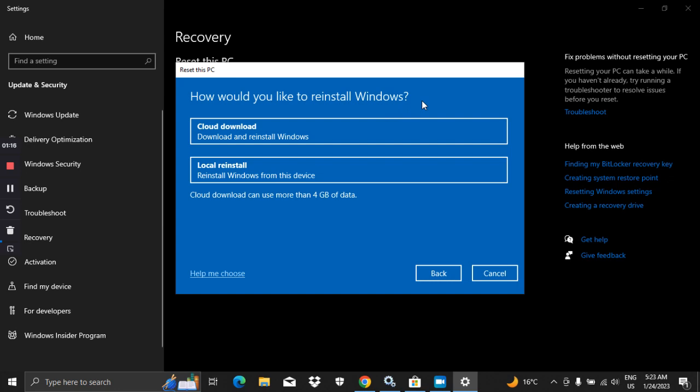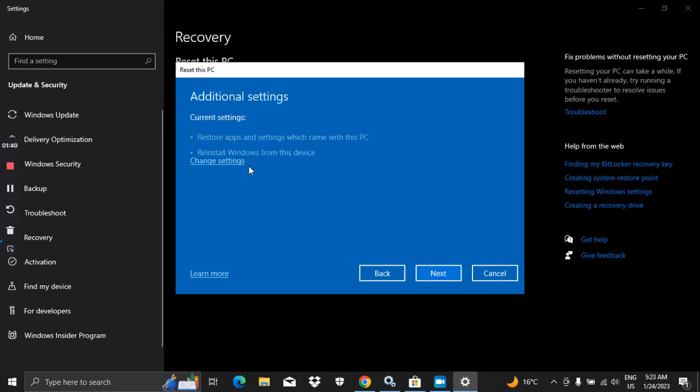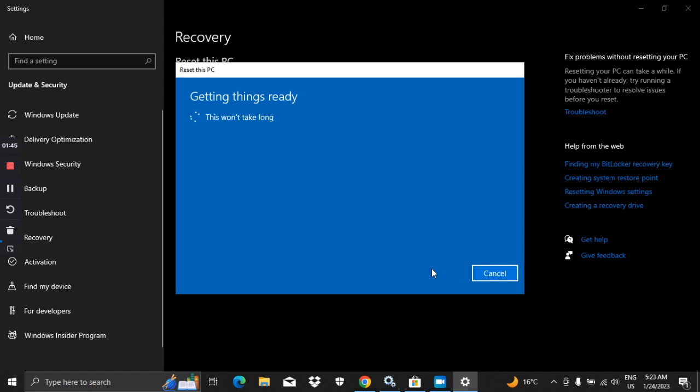Then if you have a DVD or cloud download, you can go through it. But I will recommend you to click on this Local reinstall. It will reinstall your Windows that is already installed on your PC. So for this, click on this Local reinstall, then click Next, and it will take some time to proceed.